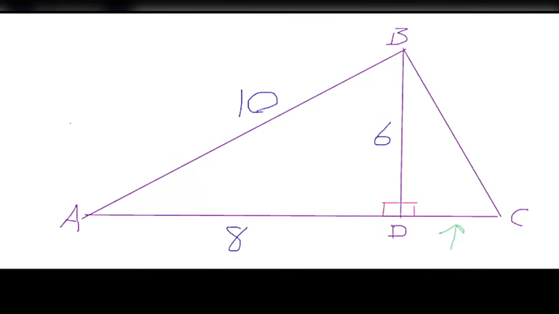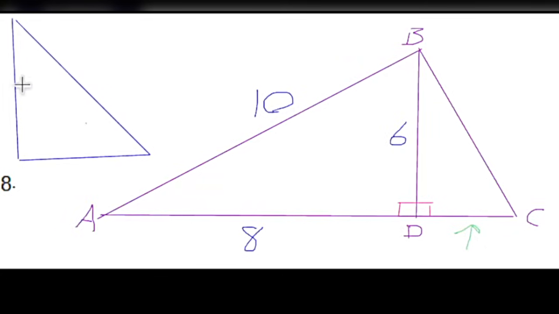A couple other things to look out for would be the hourglass. So if you ever see something like this, that means you've got similar triangles. Or if you have a smaller triangle that's basically the same exact shape as a larger triangle like this, then you've got similar triangles. So those are some visual cues for you.